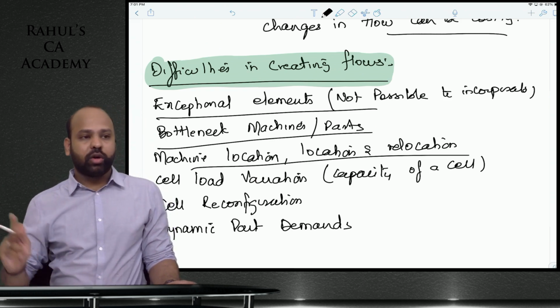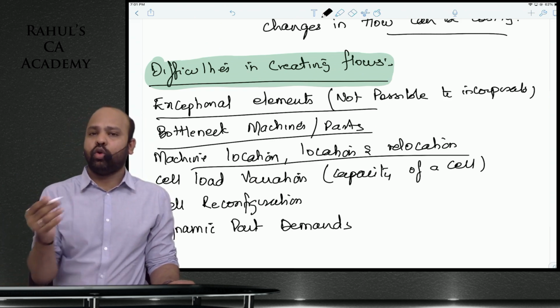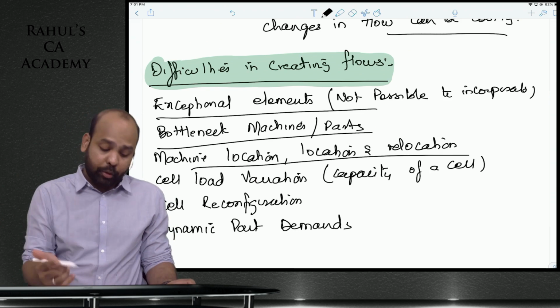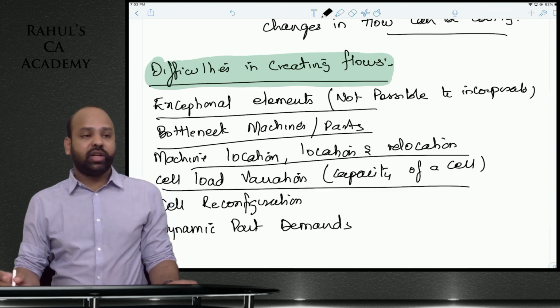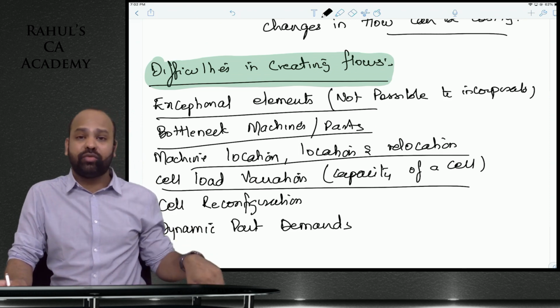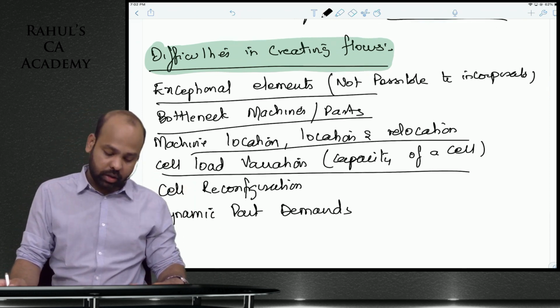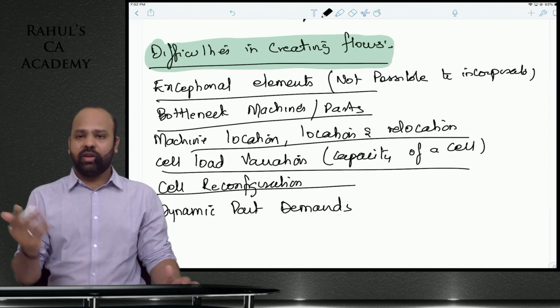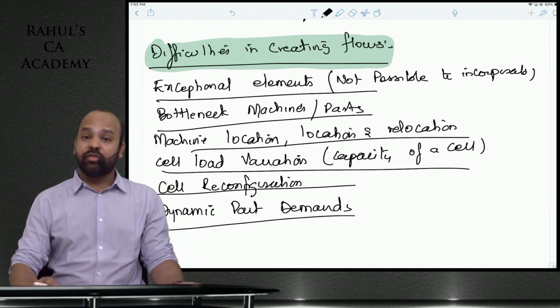Machine relocation: if you want to move from one place to another, all of that will be problematic. Cell load variation: a particular cell can handle, say, 1000 units. Now you want to change that to 5000 units. It might become very difficult. Cell reconfiguration is obviously dynamic, something that requires a lot of changes.